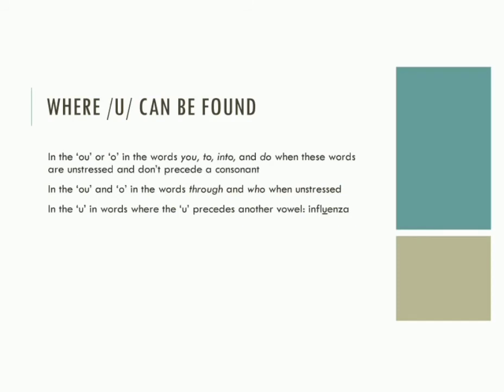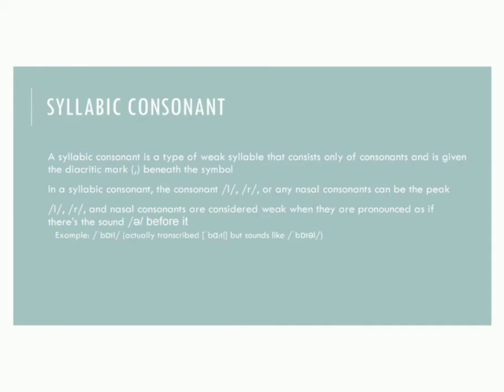Where can u be found? Okay, u can be found in the o or oo in the words you, to, into, and do when these words are unstressed and don't precede a consonant. Then, in the o or ou in the words through and who when unstressed. Last, in the u in words where the u precedes another vowel. For example, influenza.